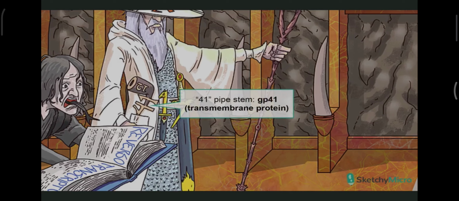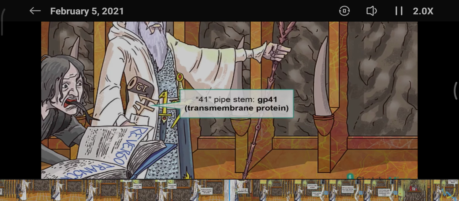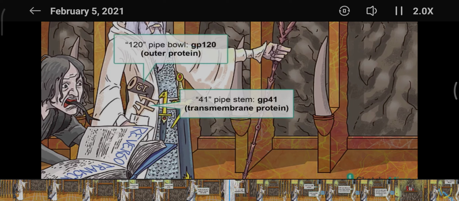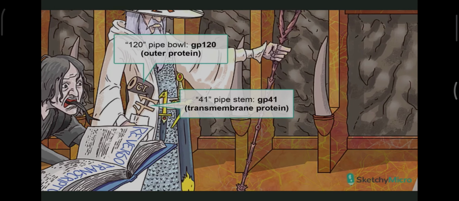Both exist as trimers, and we're going to represent both on a pipe. GP41 is a transmembrane protein, so we have 41 here on the stem, or the mouthpiece of the pipe, and if you think about it, a mouthpiece is technically transmembrane. Notice for the pipes in his pocket, the stem reaches deep into the pockets of his robe, just like a transmembrane protein extends deep into the membrane of the envelope. GP120 is the outer glycoprotein that will eventually come in contact with host receptors, so we've incorporated a 120 into the outermost part of the pipe, which is the bowl.